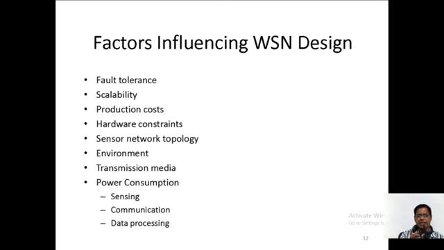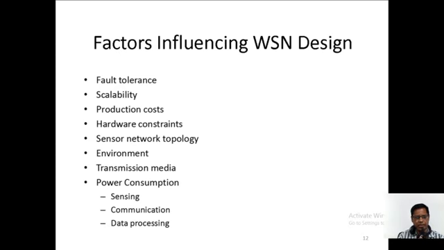And the sensors have hardware constraints. Sensors are about hardware constraints: the hardware is designed small in size, and it is connected to the devices, so that the hardware is connected through the sensor nodes.